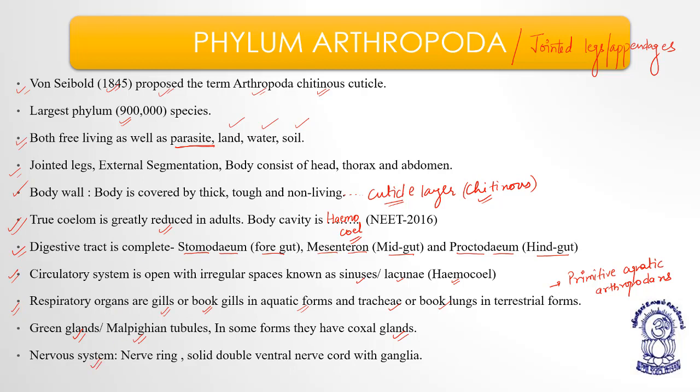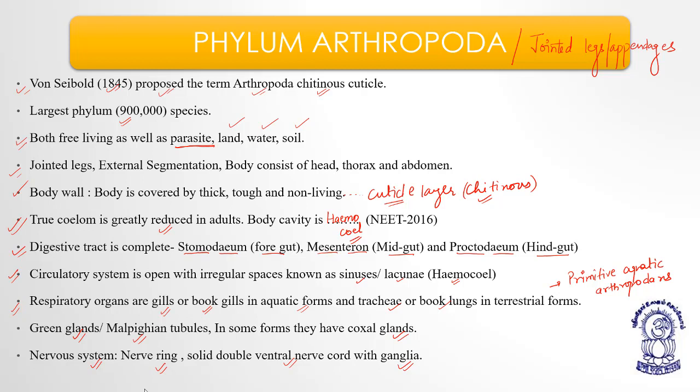Now the nervous system is almost the same as that of Annelida. I mean, they have cerebral ganglia along with a solid double ventral nerve cord. Okay, in the case of Annelidans, we have a mid dorsal or mid ventral nerve cord. They also have a solid double ventral nerve cord, and they also have a nerve ring as we have in Annelidans. So the nervous system is almost the same, meaning presence of a nerve ring, a solid double ventral nerve cord with cerebral ganglia. So the main catch of this slide is the jointed legs or appendages.